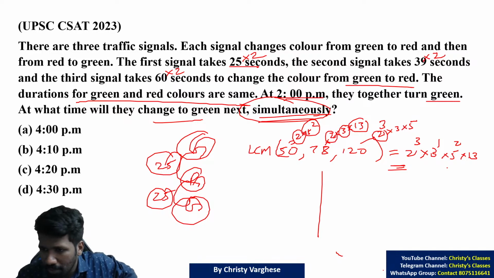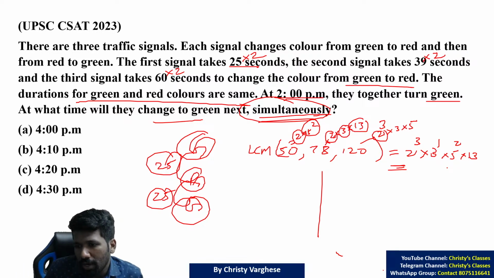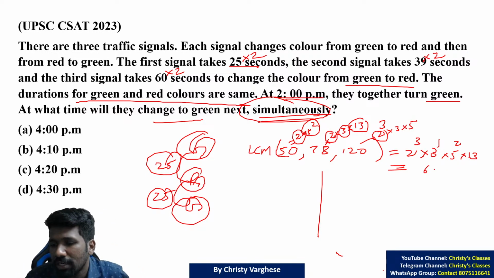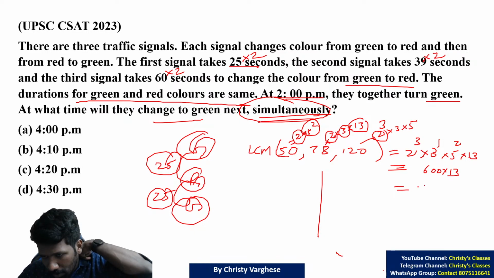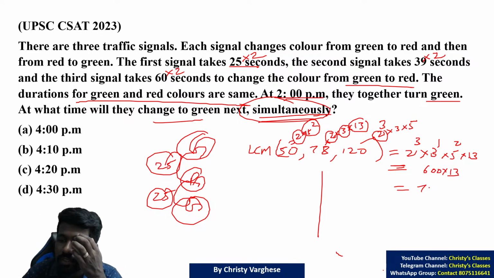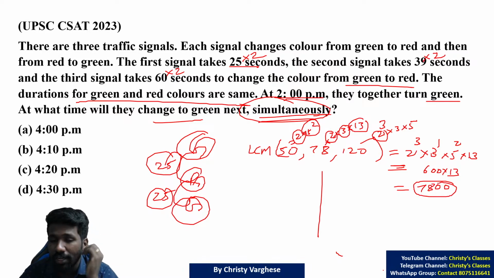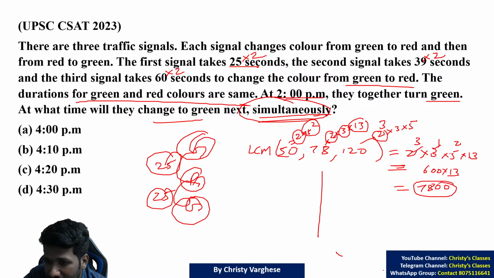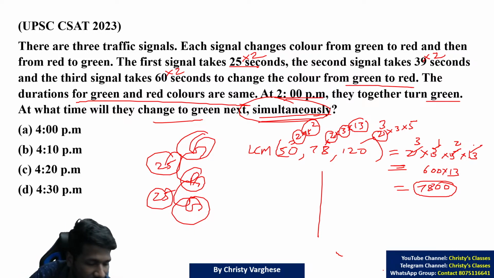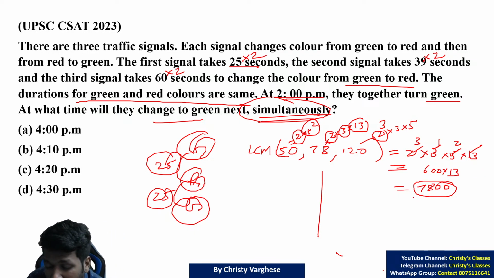24 into 25 will be 24 into 100, that is 2400, half of that is 600. 600 into 13 will be what? 7800. Yes, you have to use your speed math skills. Check out my other playlist on this channel, Vedic Maths and Speed Mathematics. There I have explained multiplication short tricks. If you have time, attend it, otherwise you can skip it. Whatever way you want, you can multiply. So 7800 seconds. On the 7800th second, they will simultaneously change.